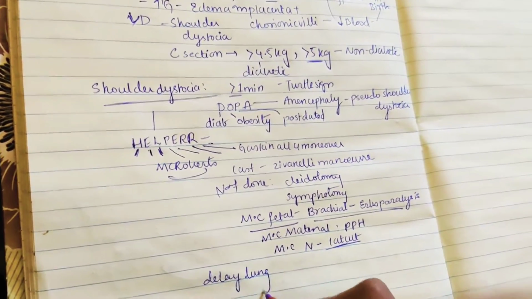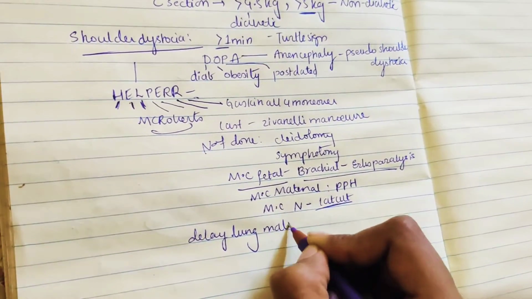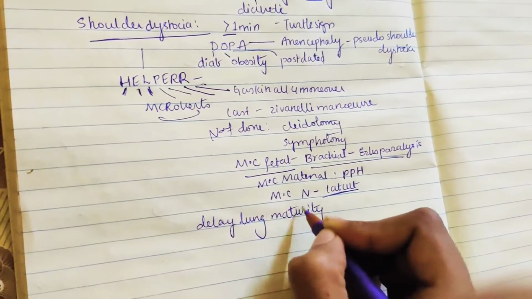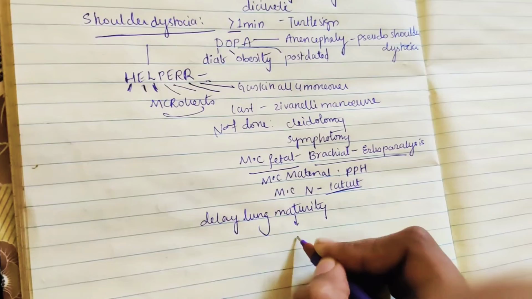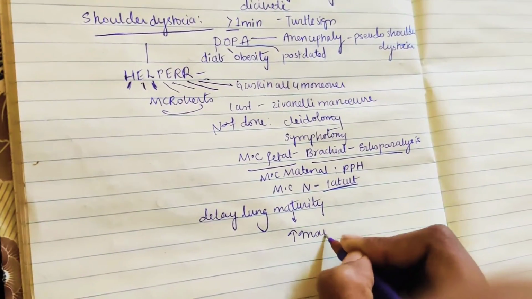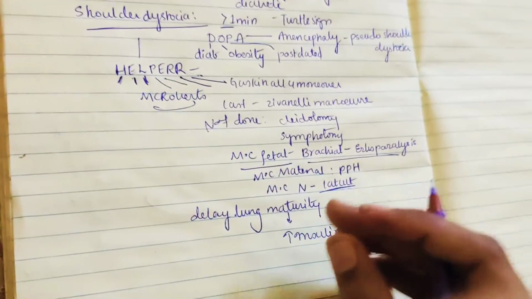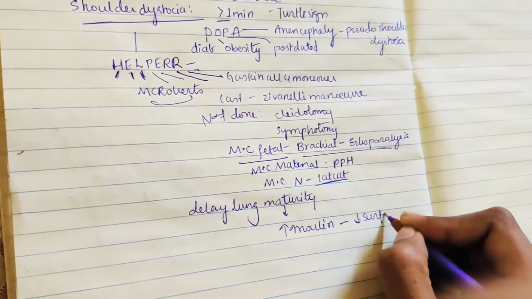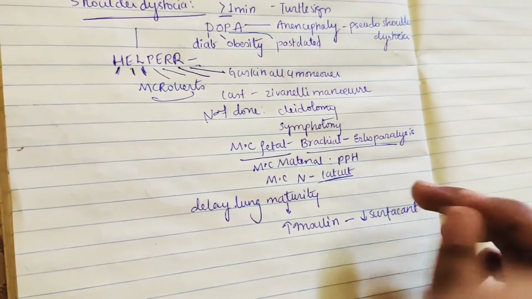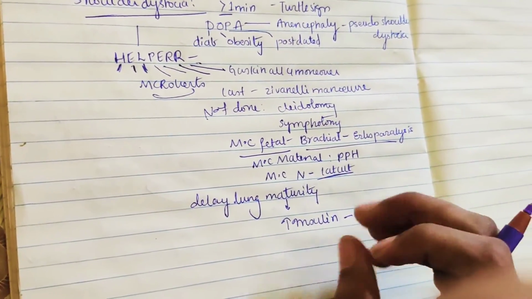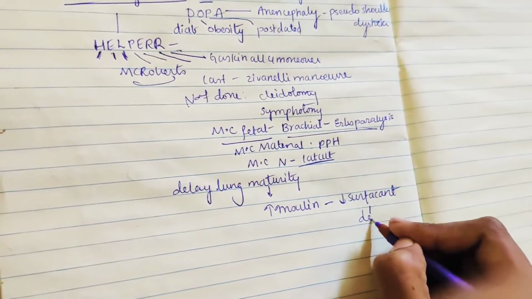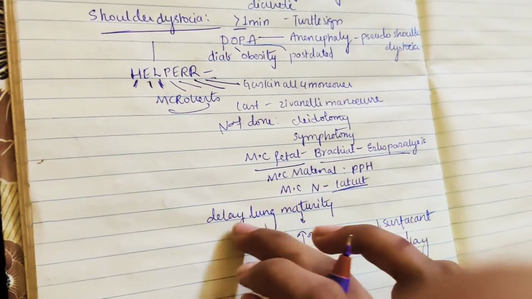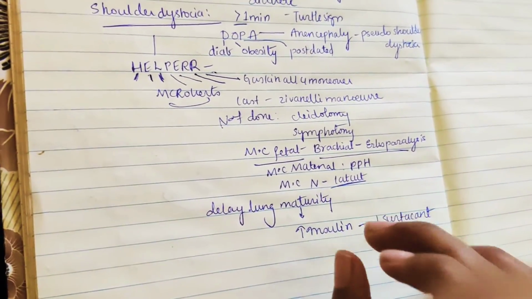So in diabetic mothers, there is delayed lung maturity. Why? Let us check. That is mainly because of increased insulin. As we discussed, insulin is increased, growth is increased, so macrosomia. Now insulin is increased, what happened? Decreased surfactant synthesis. In the lung, whenever there is more insulin, surfactant production is decreased. Because of this, there is delay in lung maturation. So delay in lung maturation is again because of insulin.